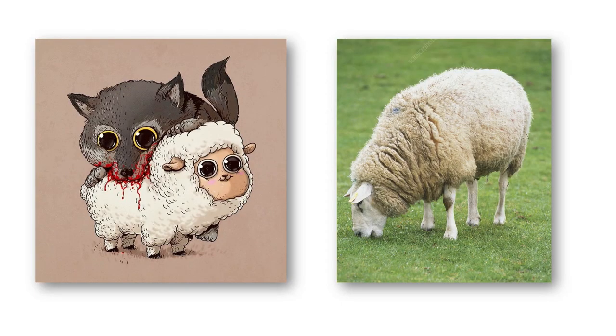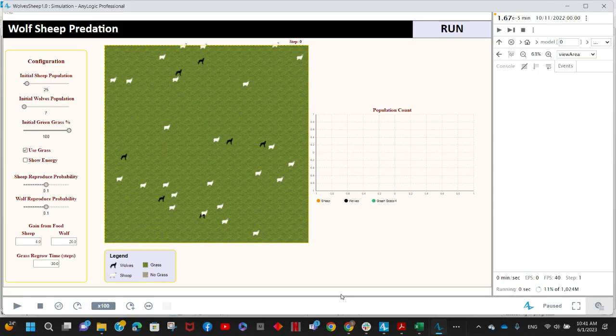So in our model, we are going to convey two types of relationships. The first one is the relationship between the sheep and the wolf, where the wolves feed on or consume the sheep. And the other relationship is between the sheep and the grass, where the sheep feed on the grass. So this is our simulation model, and as you can see here, we have this layout where we have a certain amount of sheep, wolves, and grass. Currently, the quantities for each of the species are set such that we can reach the equilibrium or the stability state. So let's run the model.